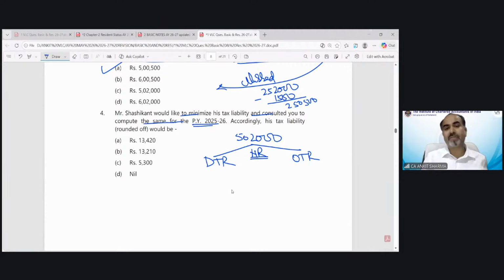So no rebate would be there. Under default tax regime, the tax would be 5,300. Under optional tax regime, there would be 13,420 rupees. So this would be lower. So the correct answer would be, in this case, C. The minimum tax liability would be 5,300 rupees. Rebate would not be applicable because he is a non-resident.